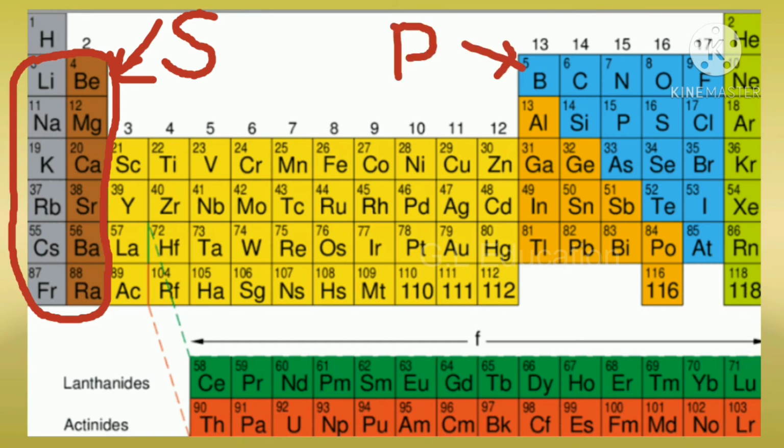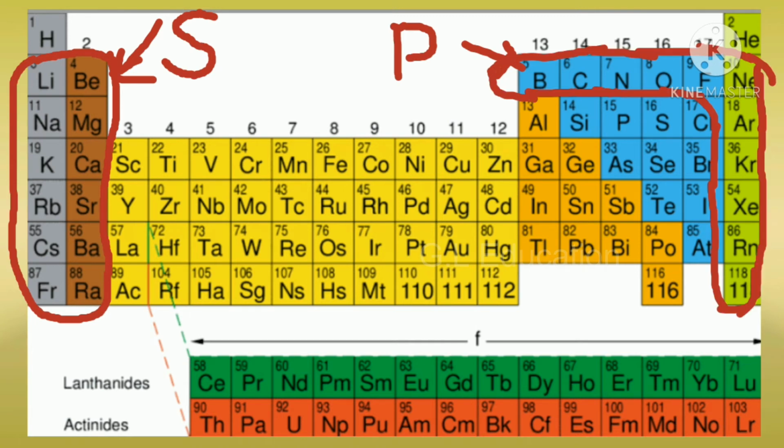P block elements. These elements are in groups 13 to 18 in the periodic table. They include the boron, carbon, nitrogen, oxygen, and fluorine families, in addition to noble gases except helium.